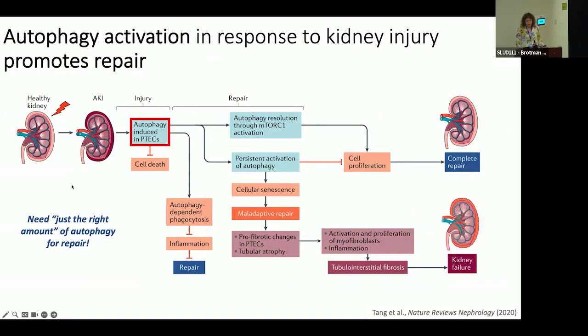In acute kidney injury, it's well known that autophagy is activated in proximal tubular epithelial cells and other kidney cells and protects against cell death. However, persistent activation of autophagy can actually lead to maladaptive repair and tubulointerstitial fibrosis.